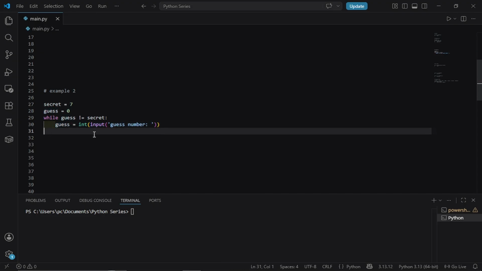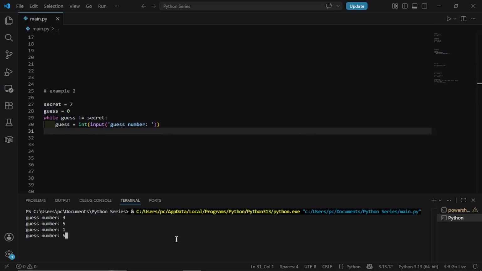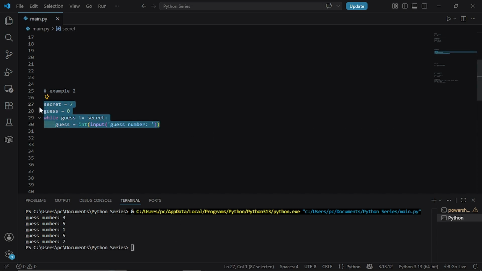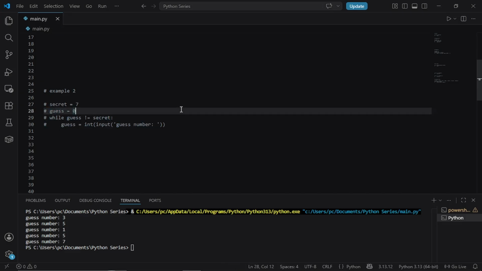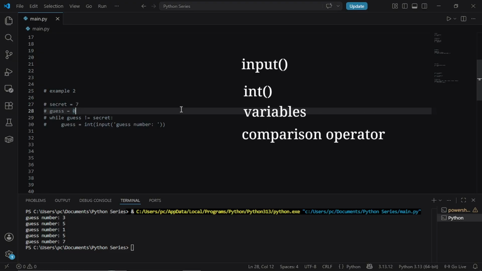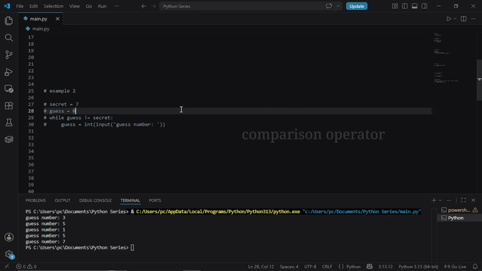That is it. Every time they guess wrong, the loop runs again. The moment they guess 7, guess equals secret, the condition becomes false, and the loop ends. This is beautiful because you are combining everything from previous lessons. You are using input, you are using int to convert it, you are using a variable, and you are using a comparison operator, all inside one loop.